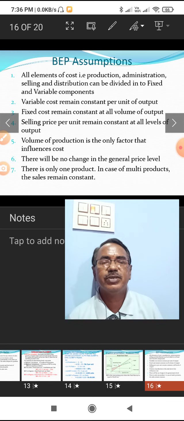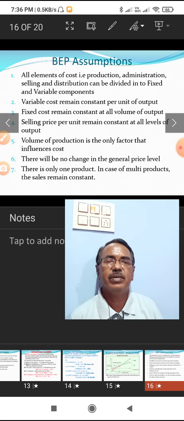What are the assumptions of break even analysis? Here all elements of cost, that is production, administration, selling, distribution, etc., can be divided into fixed and variable cost components.